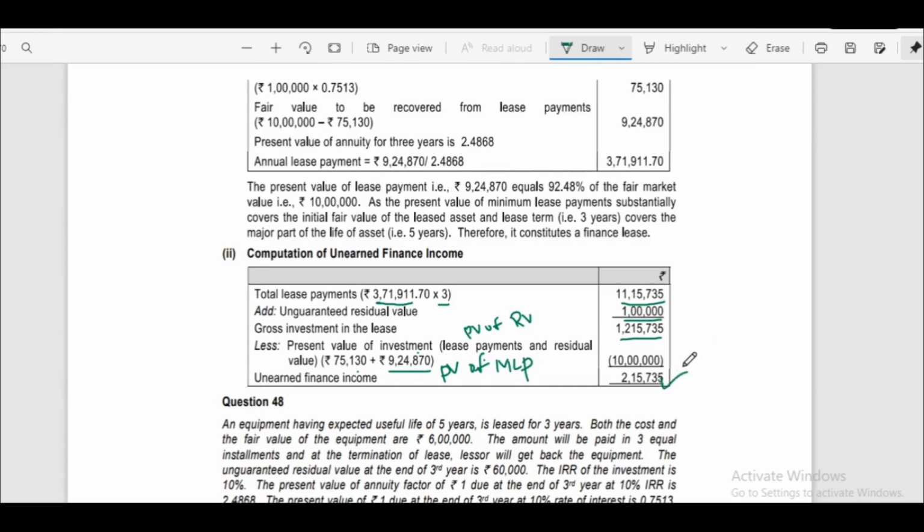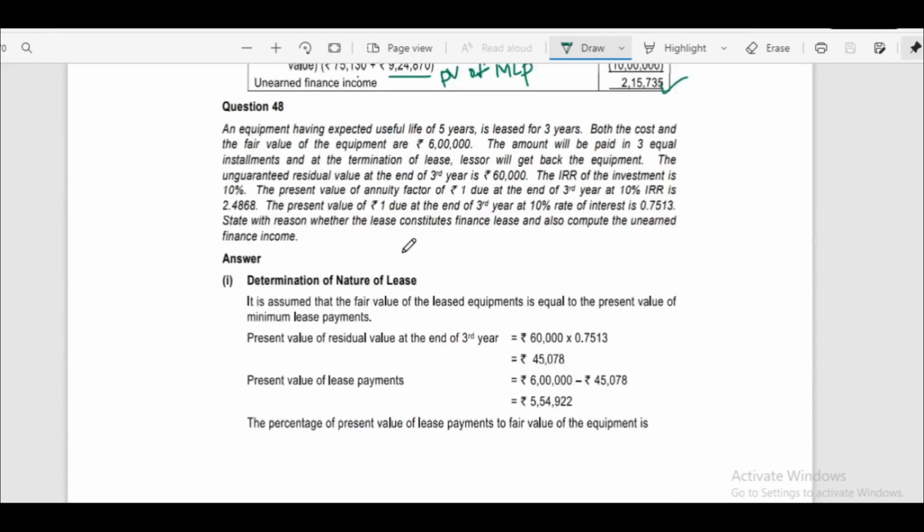We'll get unearned finance income. Question number 48. An equipment having expected useful life of 5 years is leased for 3 years. Both the cost and the fair value of the equipment are 6 lakhs. The amount will be paid in 3 equal installments, and at the termination of lease, lessor will get back the equipment. The unguaranteed residual value at the end of third year is 60,000.